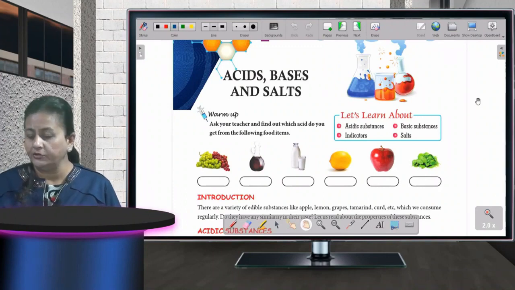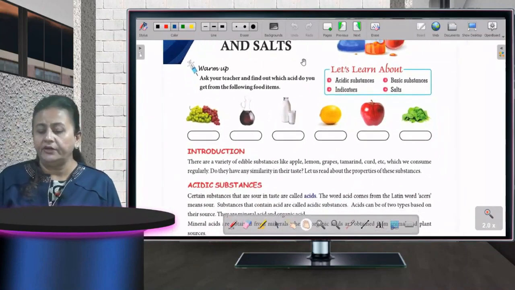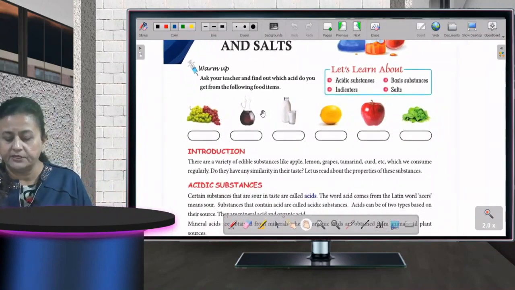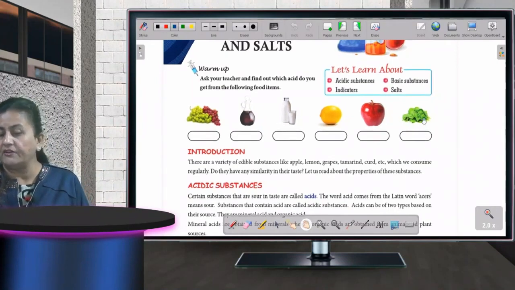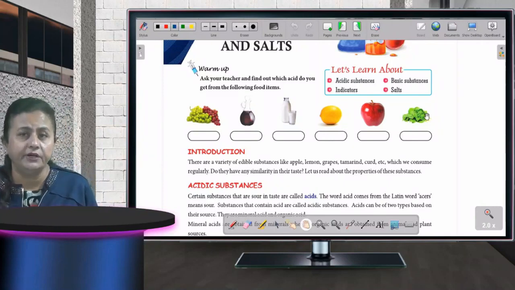As you all can see on your screen, there are different things over here: grapes, vinegar, milk, lemon, apple and spinach. All these things which you can eat have different tastes.